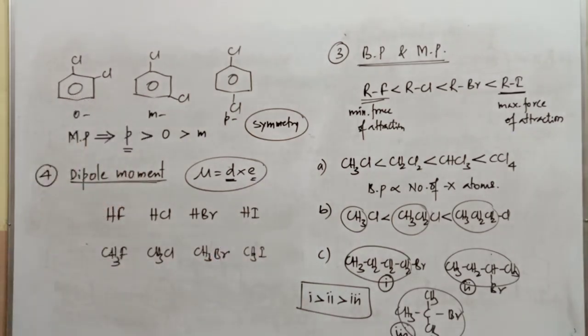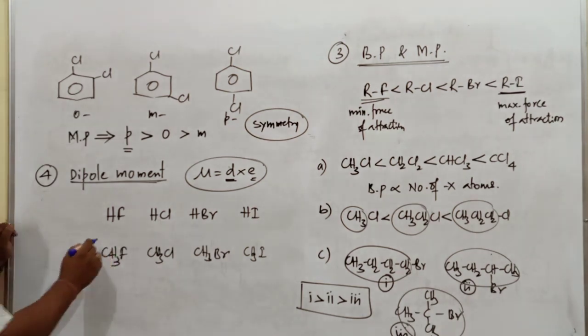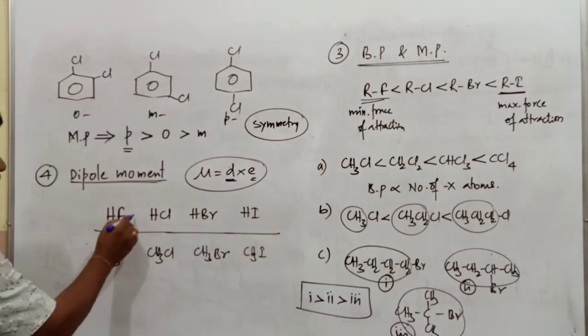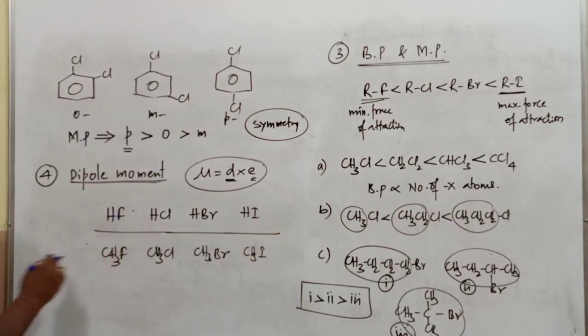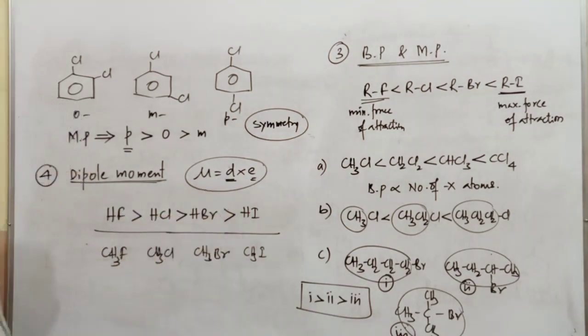If you look into these two examples, what is the order of dipole moment of hydrogen halides? Fluorine is the most electronegative atom, so naturally HF should have the highest dipole moment compared to HCl. HCl has a higher dipole moment compared to HBr. HBr has a higher dipole moment compared to HI.